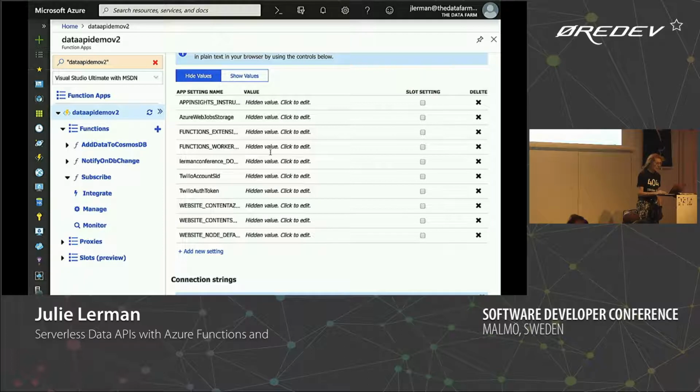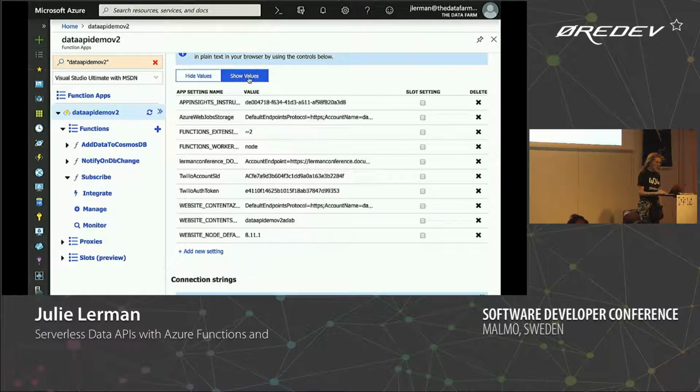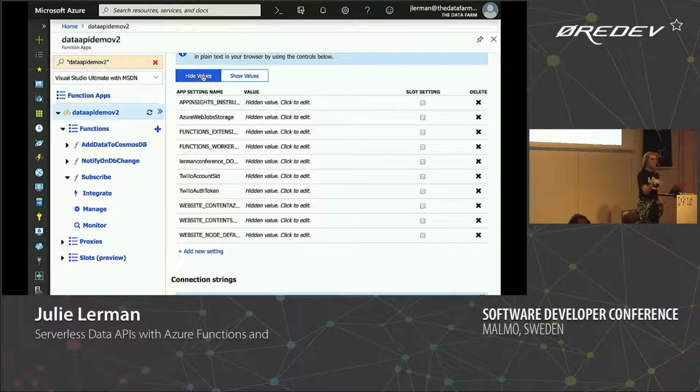They're even hidden. But I have things like my, don't take a picture of this. Like this is my account endpoint and keys for my Cosmos database. Right, so that's a secret. These are my IDs for my Twilio account, right, which will run out really quickly because it's just a little test account, so try not to use it for your business. I just mean my codes.